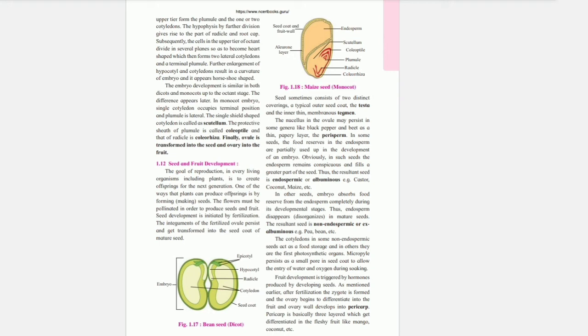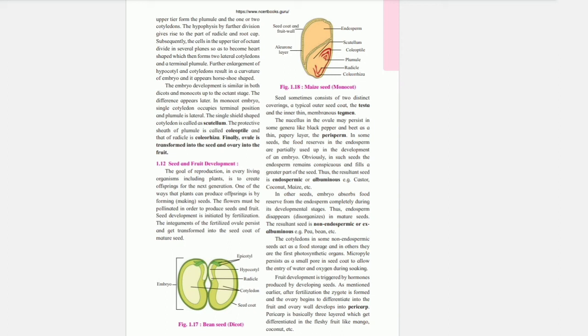Seed and fruit development. The goal of reproduction in every living organism, including plants, is to create offspring for the next generation. One of the ways that plants can produce offspring is by making seeds. The flower must be pollinated in order to produce seeds and fruit. Seed development is initiated by fertilization.